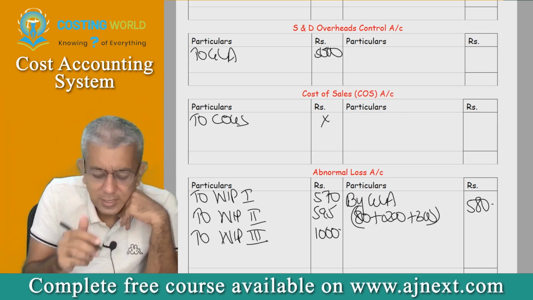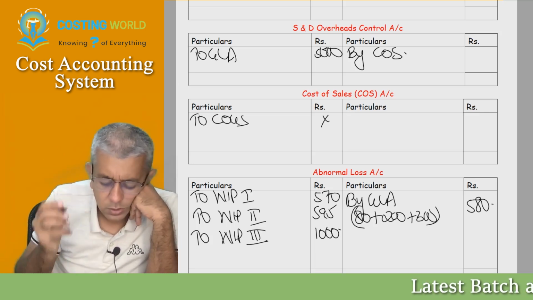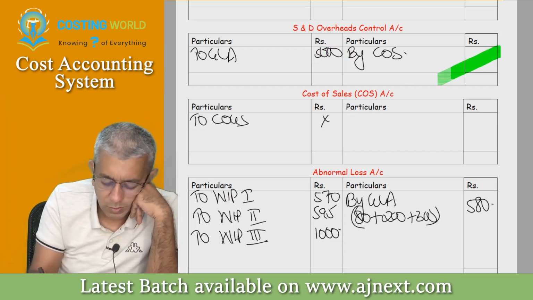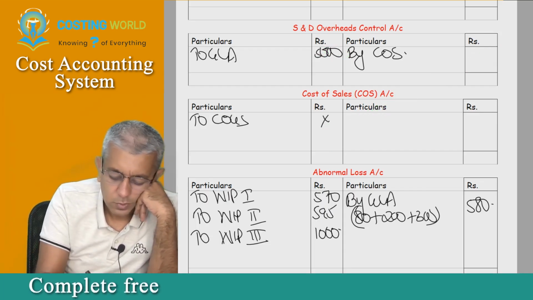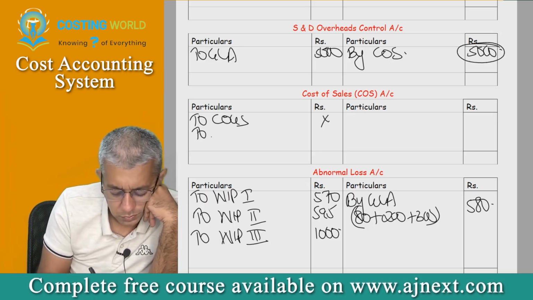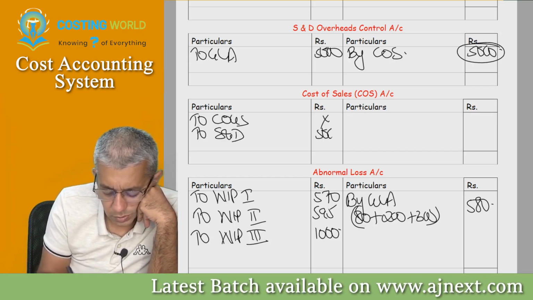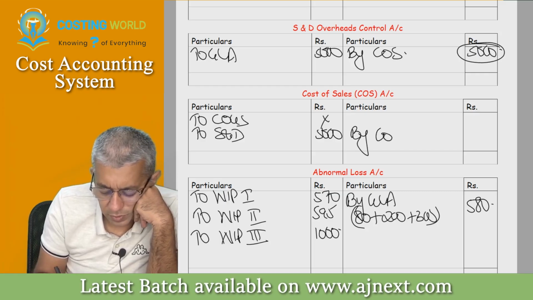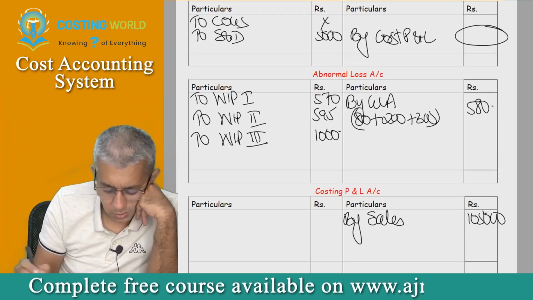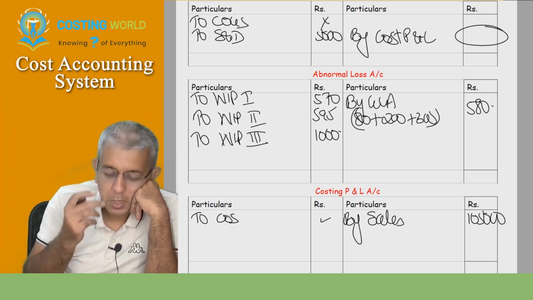To S&D account. S&D, no? So by cost of sales. Obviously in reality, Beta, absorption costing does not apply to this. So only this amount comes over here, no? So therefore 5,000. To S&D 5,000, and this particular figure will be going to costing P&L account debit side to cost of sales.